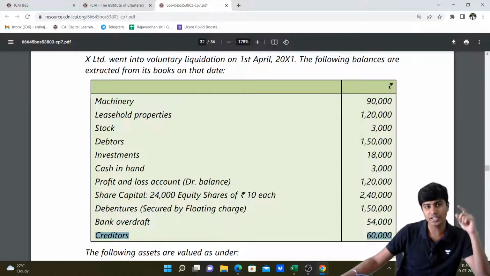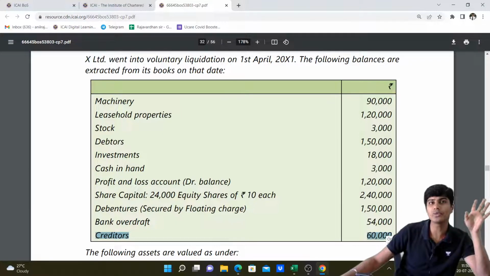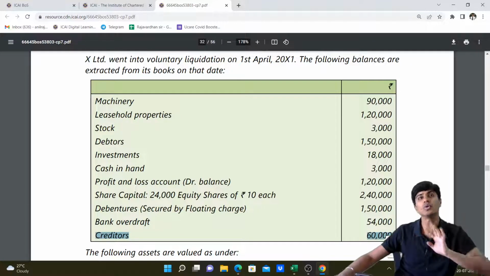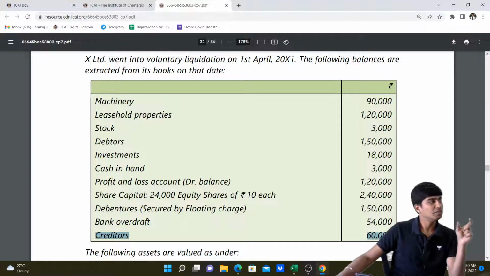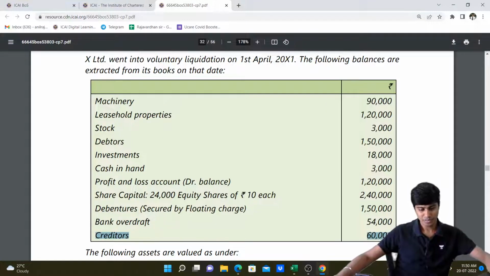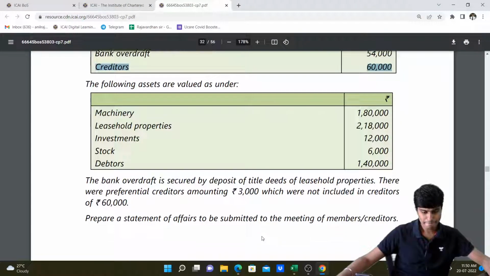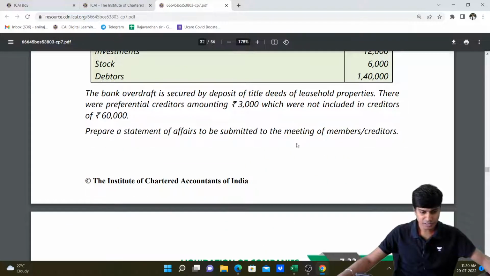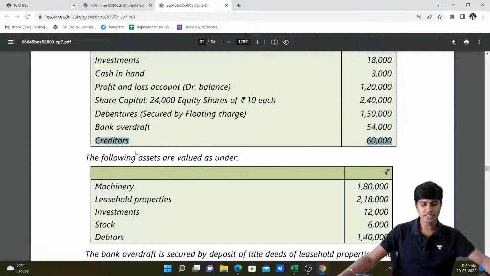3,000 we will write as preferential creditors. But against that, the book value is 0. So the entire 3,000 will go to deficiency because we are paying off a liability of 3,000 whose book value is 0. Got it, guys? Fine. What else do we have after that? Prepare a statement of affairs. Okay, cool. So let's start with the solution.